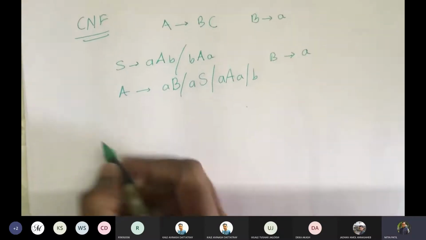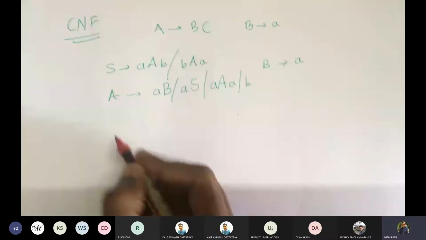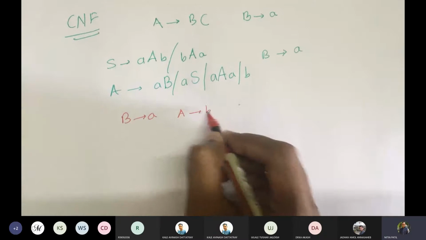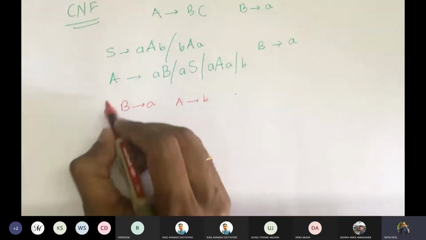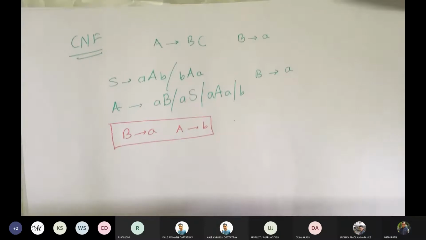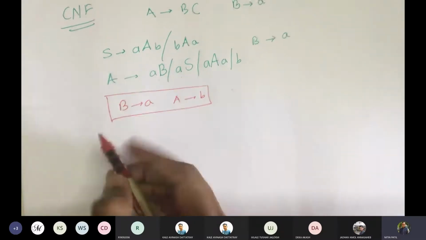How exactly are we going to proceed? Which ones would already be in the required form? As per the definition, B gives b and A gives a would be in the required form. So we'll mark them. Now we'll take each of the remaining ones one by one.